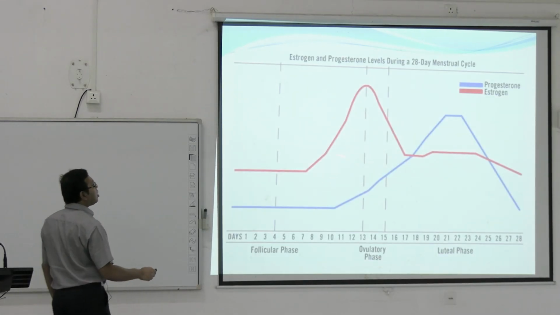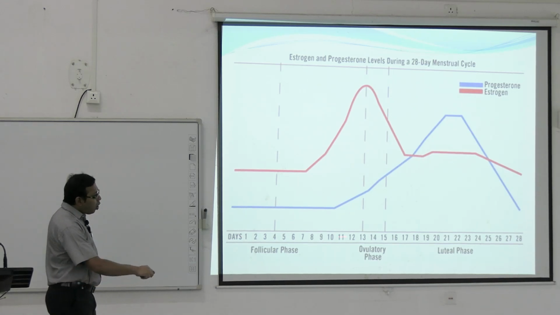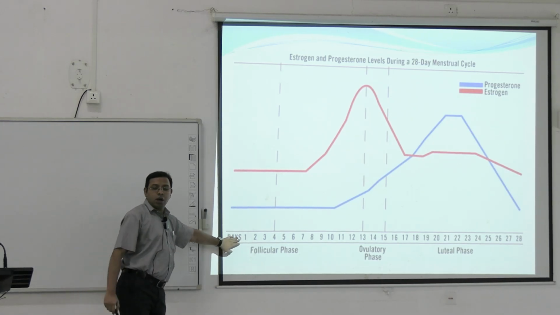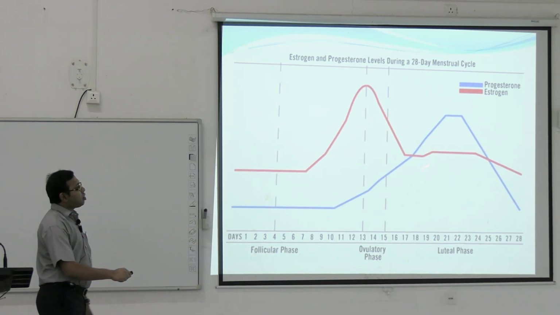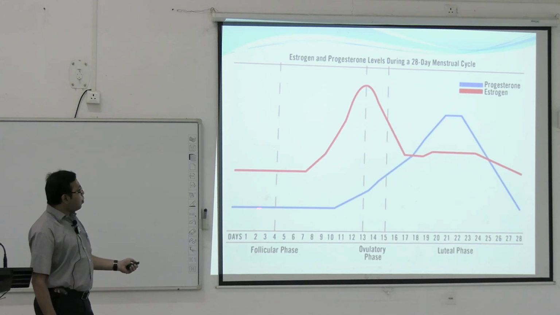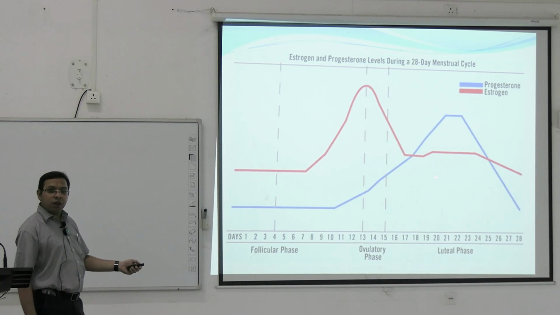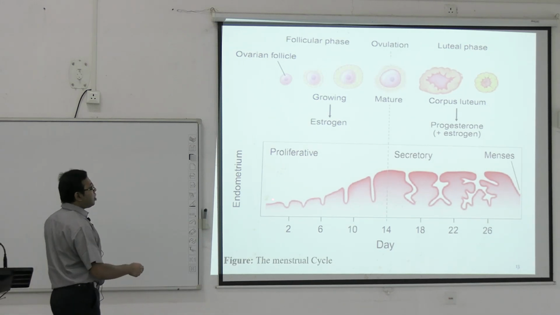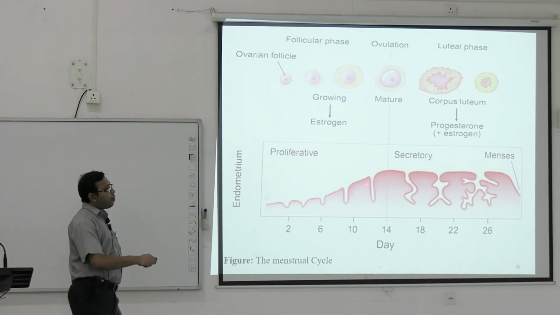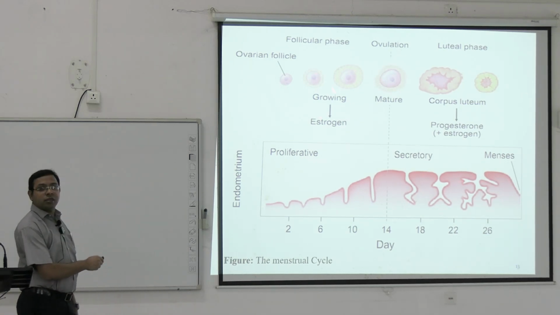The same thing you can see here: this is the surge, this is the estrogen graph, and this is the progesterone graph over the whole of the menstrual days. This is day 1 of the menstrual period, and the last is day 28. So how do the changes happen? You can see progesterone is there in the follicular phase also, but at a lower level, and the estrogen level is also there in the secretory phase, but at a lower level in comparison to the progesterone. This is the proliferative part, gradually building up, then the secretory phase and menses. This is the endometrium, and these are the follicles in the ovary.